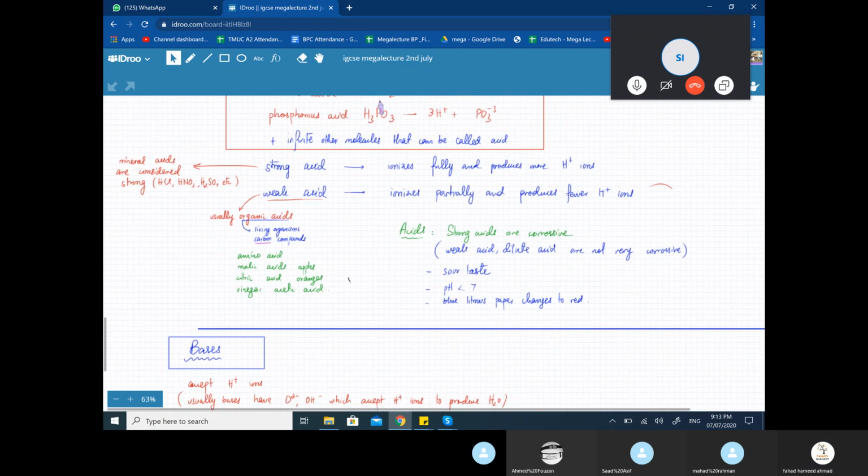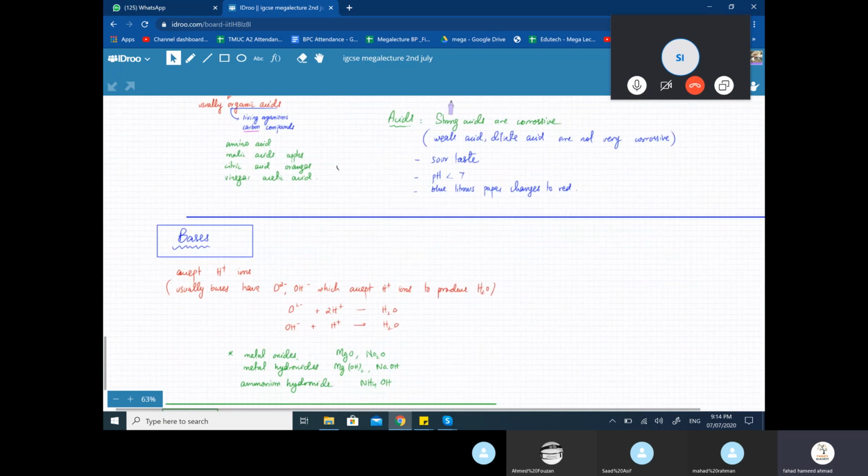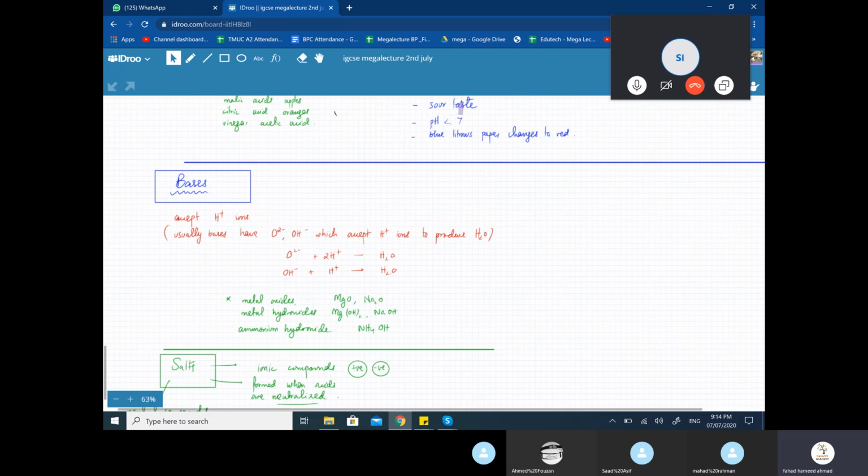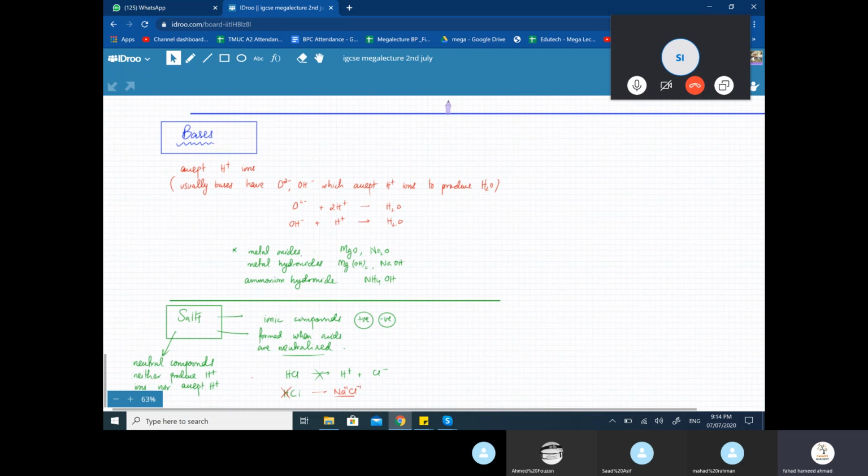So acids की briefly we did the formulas and we did some properties as well, that they have sour taste and litmus paper का effect, etc. We did that. Then we talked about bases. Bases में था कि you had compounds that accept H plus one ions. और remember कि importance क्या थी कि water was important. Water के अंदर there are two ions, H plus one and OH ions. So water is important because it's a solvent everywhere, wherever you go on planet Earth. ठीक है, water is the most abundant thing on the surface of the Earth.